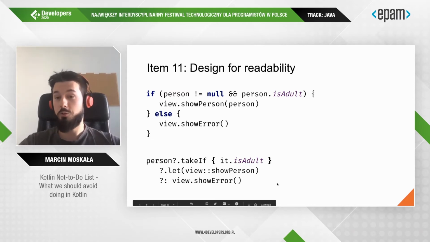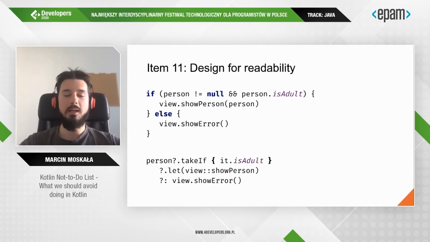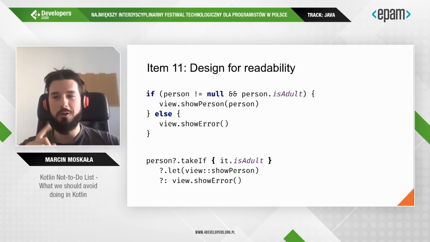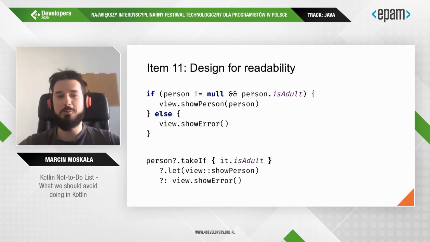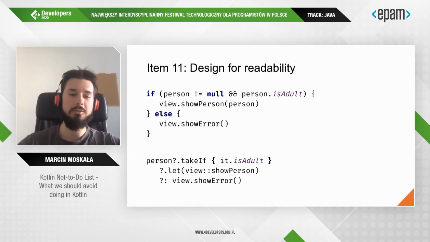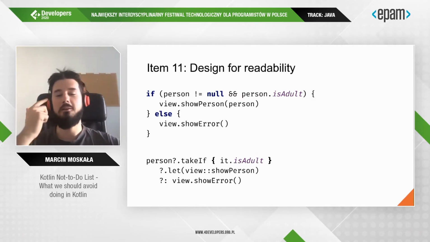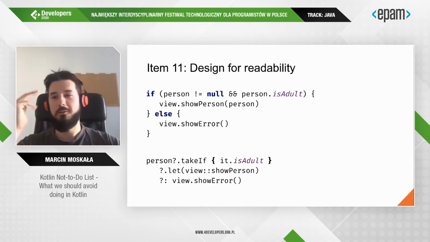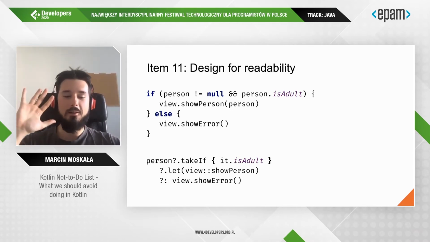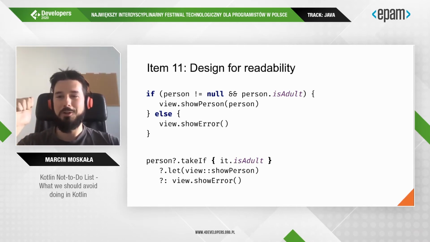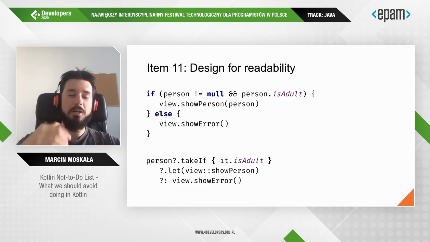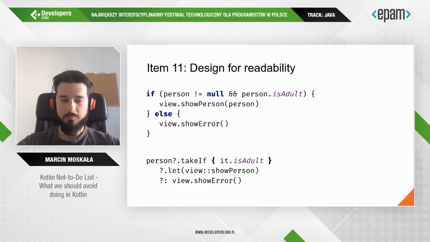And this is true. It's actually exactly 8 characters shorter. And we achieved this stunning result using only a few Kotlin features like safe call, takeIf, let, bounded function reference, Elvis operator, and this weird expression after the Elvis operator.